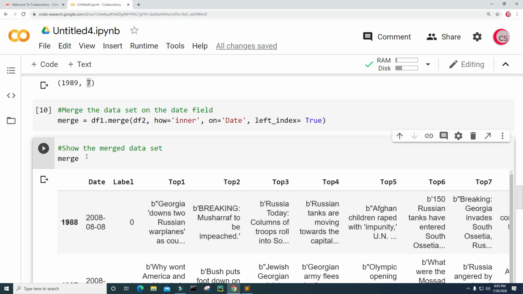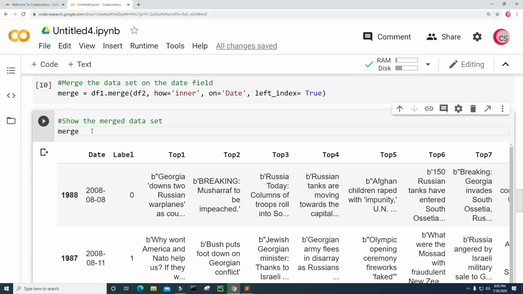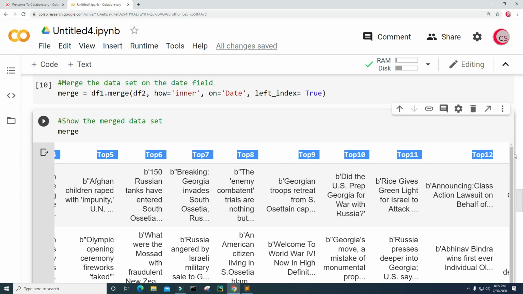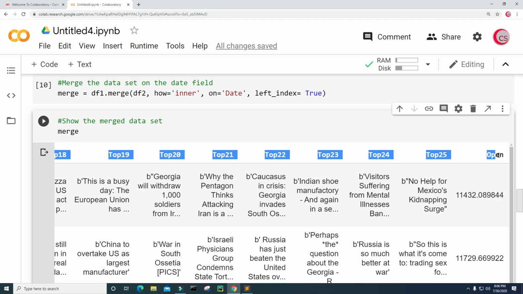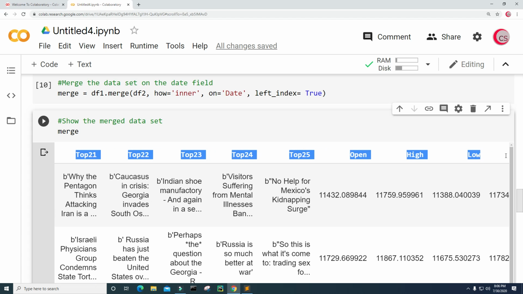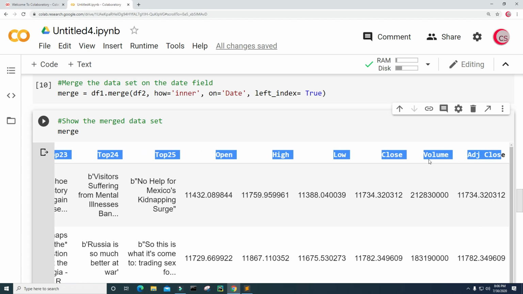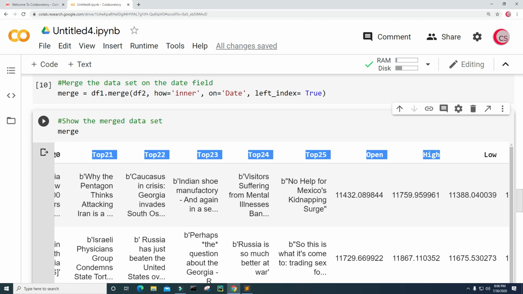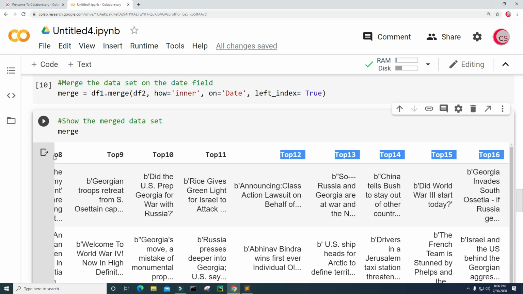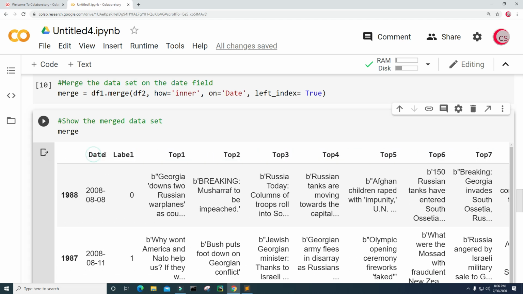Okay, I probably should have only looked at the first 3 rows. Oh well, that's fine. I will just keep it like this for now. Let's take a look. So we have date, we have label 1, we have top news headlines here, all the way up to 25, I think it should be, right? And now we have the other data set as well with the prices of the stock and the volume. So we have our merged data set, and it's all merged on the date column here.